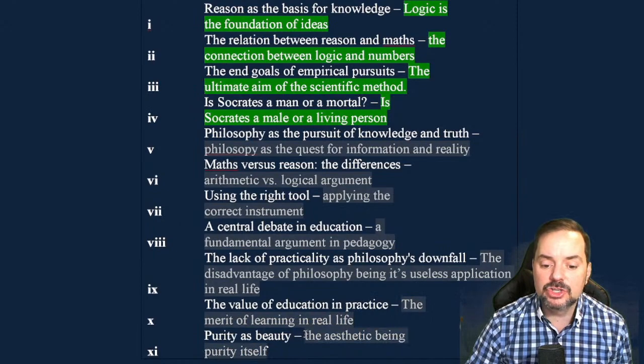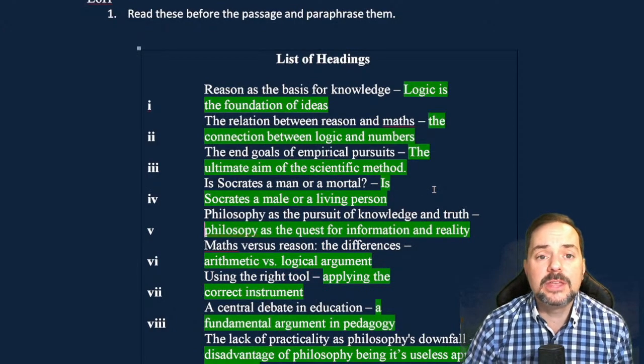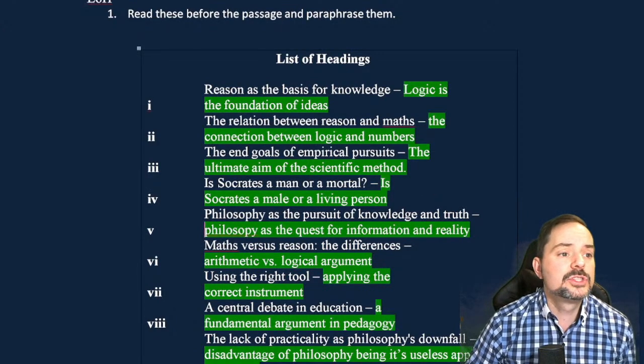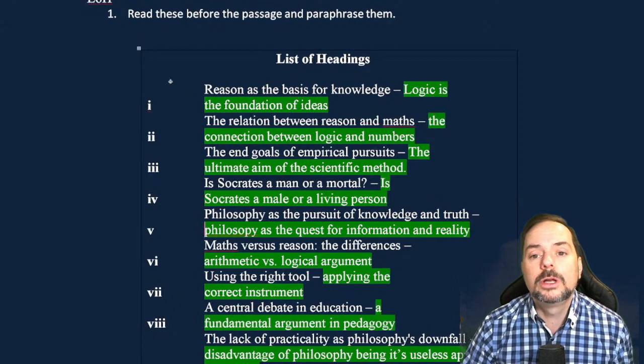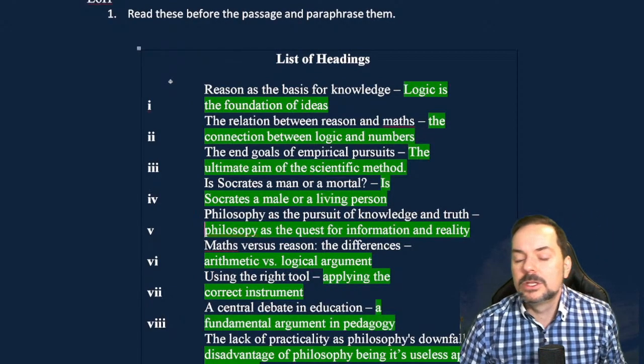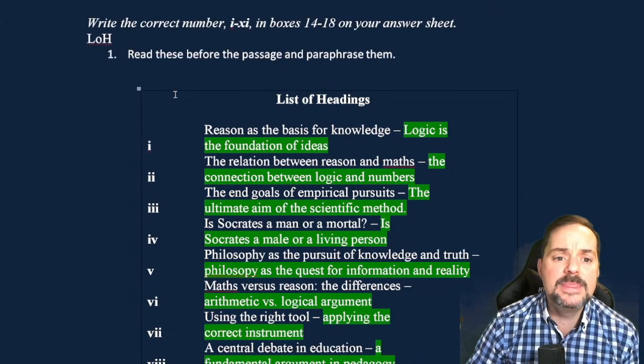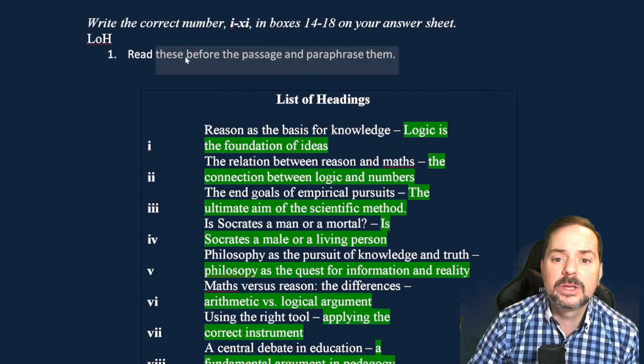And if you're having trouble paraphrasing like this, then you should be using the thesaurus, okay? The thesaurus is a tool. It's kind of like a synonym dictionary, okay? So use that, okay? So there's my paraphrasing, and that's my first step, okay?